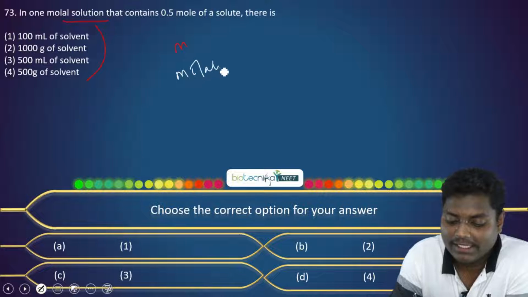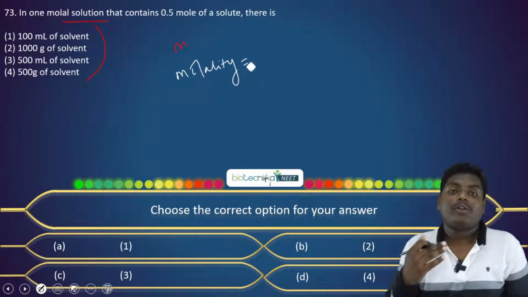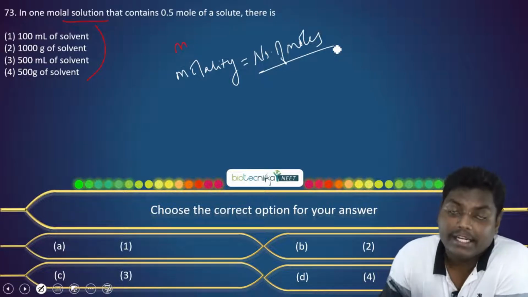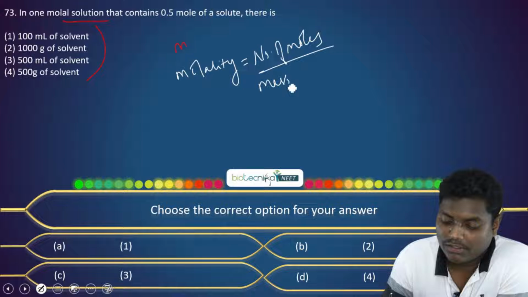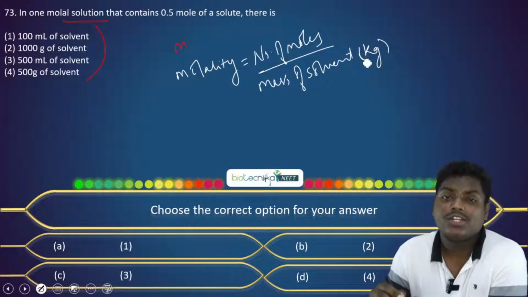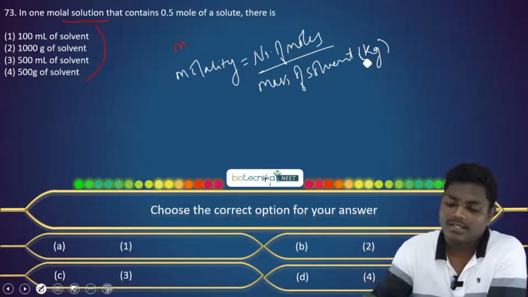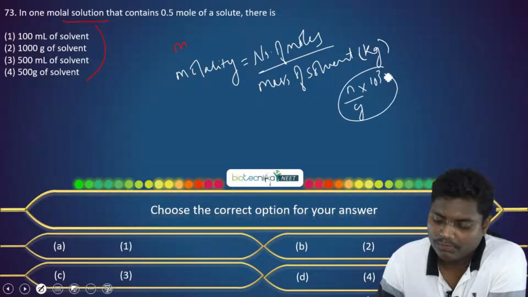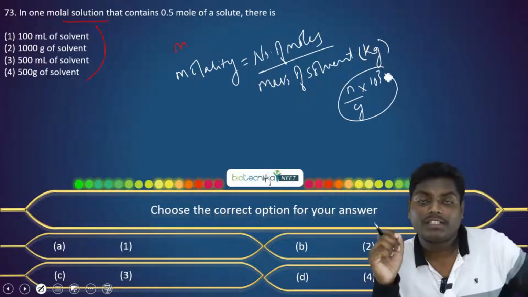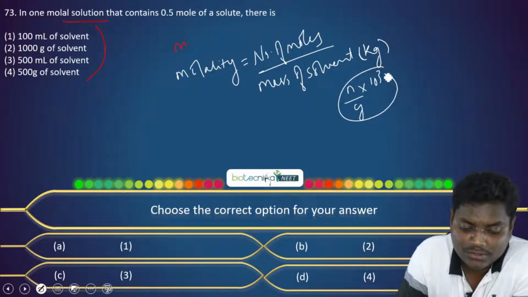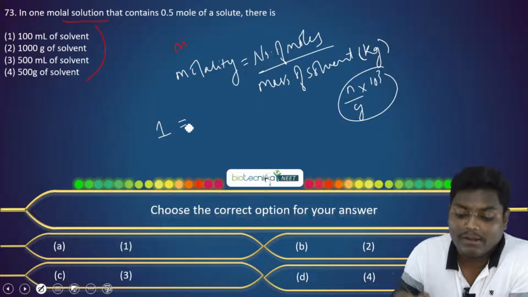Molality. What does the definition of molality say? It says the number of moles of the compound that we're taking divided by the mass of the solvent in kg. Or otherwise you can take in grams and multiply by 10 to the power 3. You can do as you wish. Now what they have given is a 1 molar solution, and we have 0.5 moles.